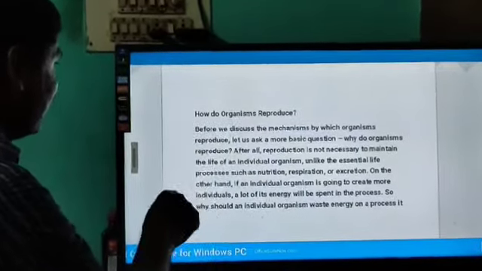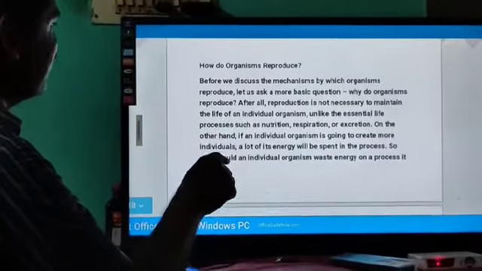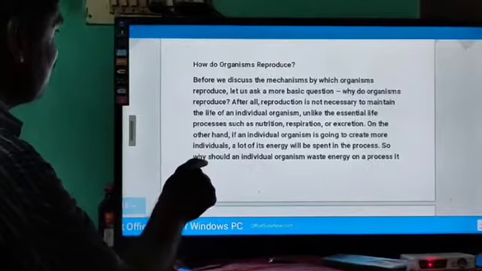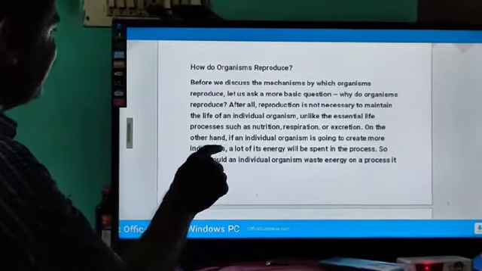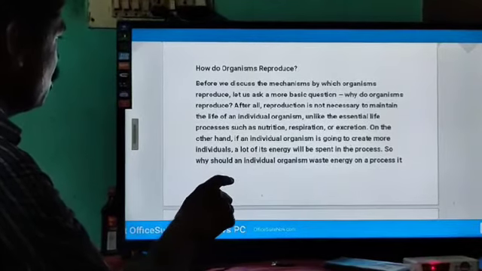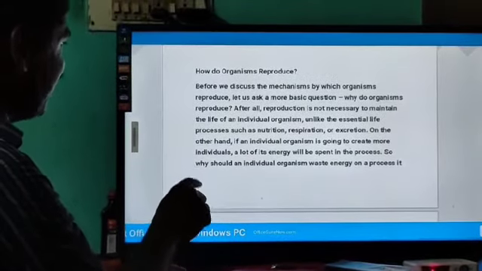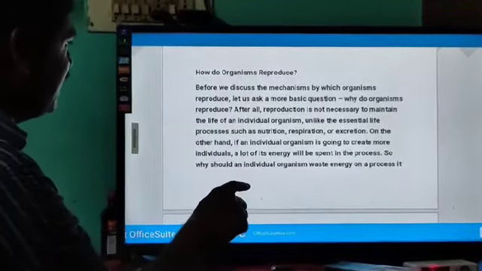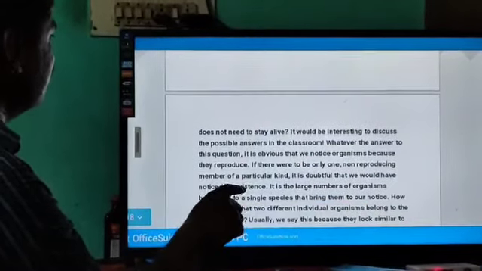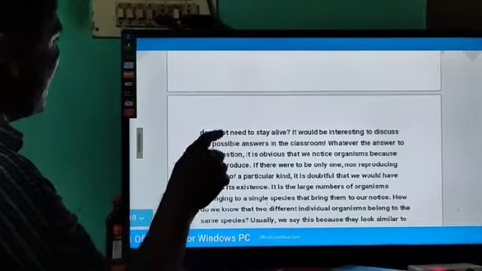On the other hand, if an individual organism is going to create more individuals, a lot of its energy will be spent in the process. So, why should an individual organism waste energy on a process it does not need to stay alive?